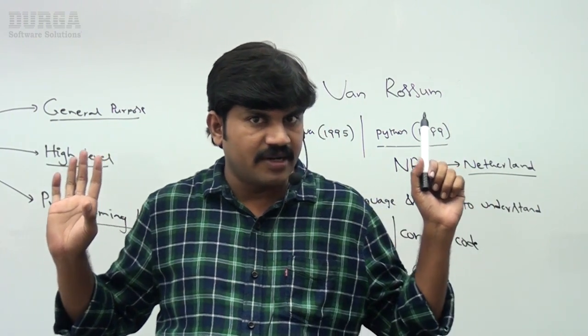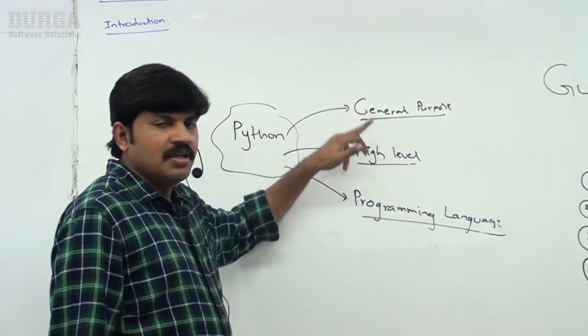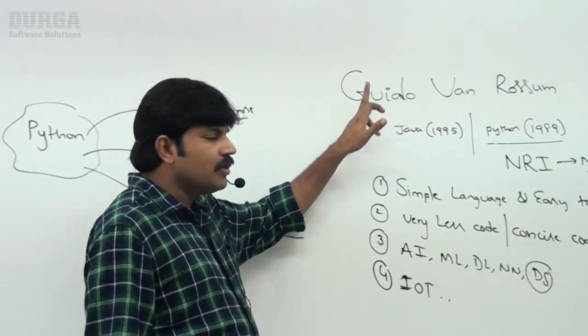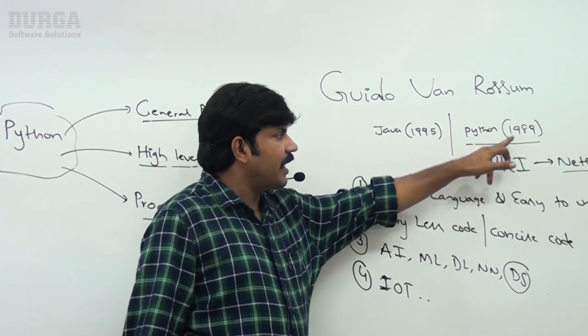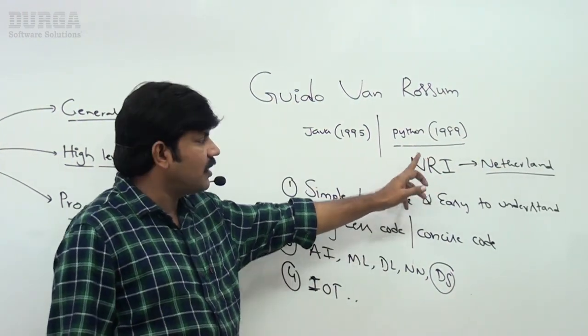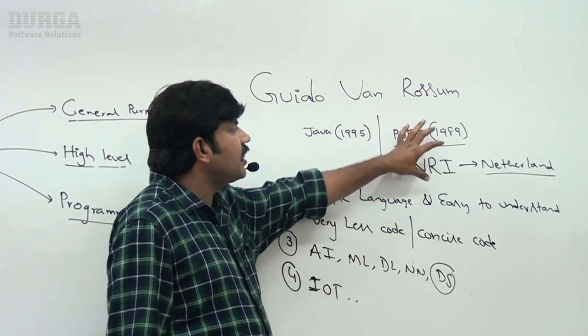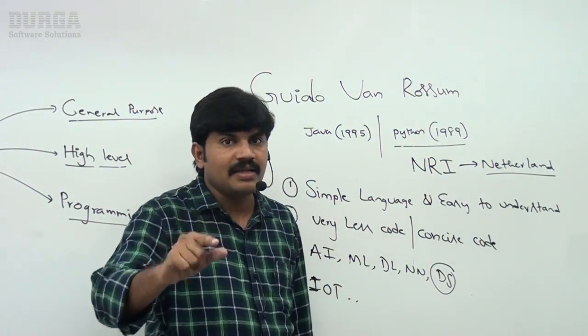Everyone can understand, right? So I covered two points. What is Python? A general purpose, high level programming language. Who introduced Python? Guido van Rossum introduced Python in 1989 while working at the National Research Institute in the Netherlands, but officially Python was made available to the public in 1991.